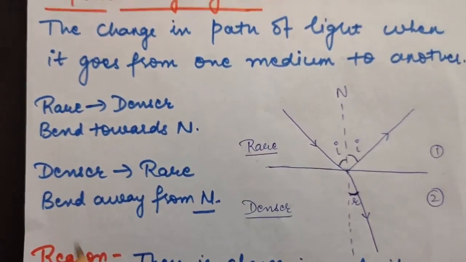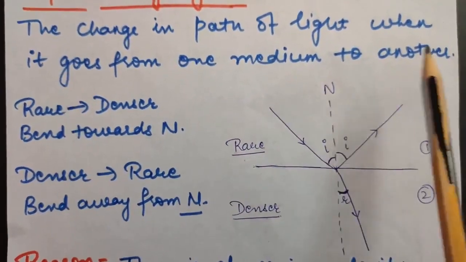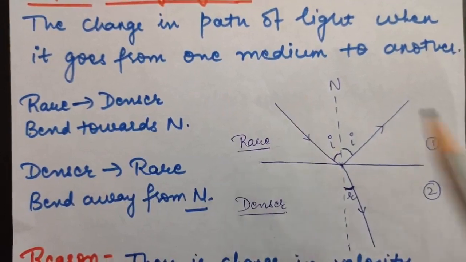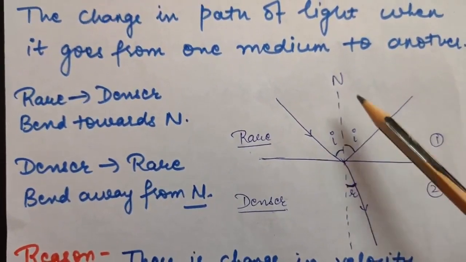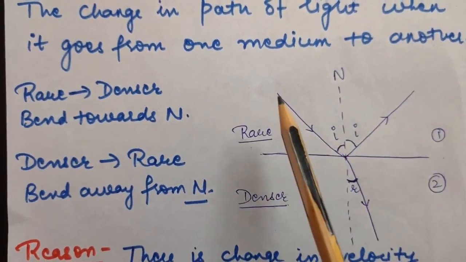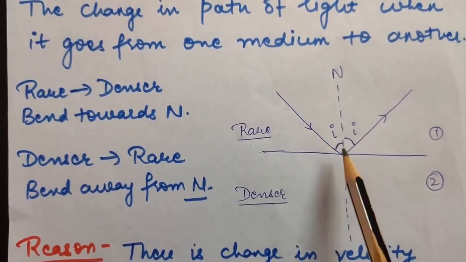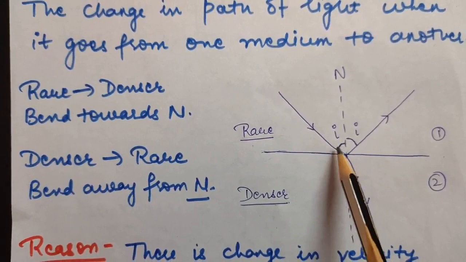So the change in path of light when the light goes from one medium to another is called refraction of light. Again, this is your normal ray. Suppose this is your incident ray, which is coming by making an angle I with the normal.